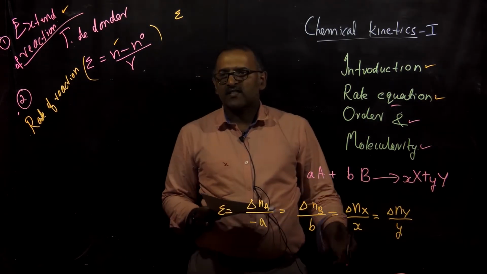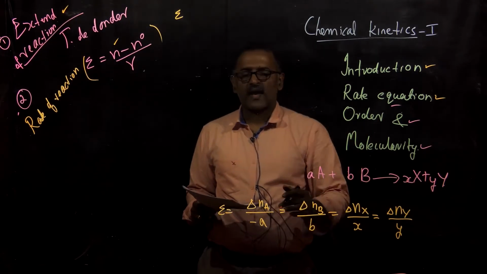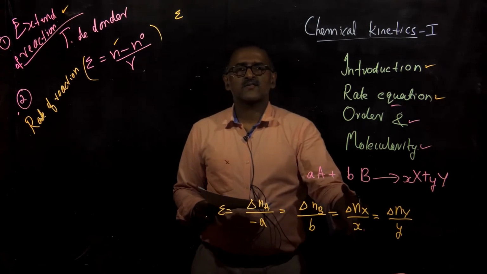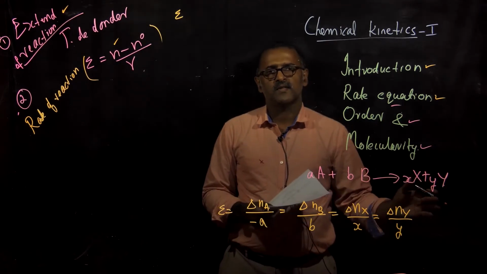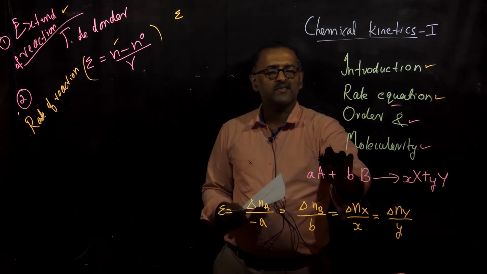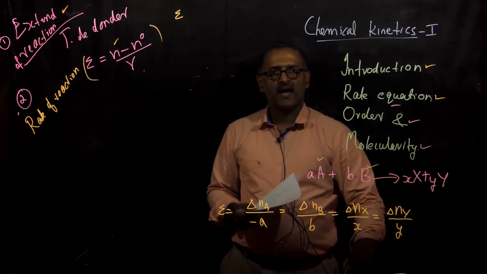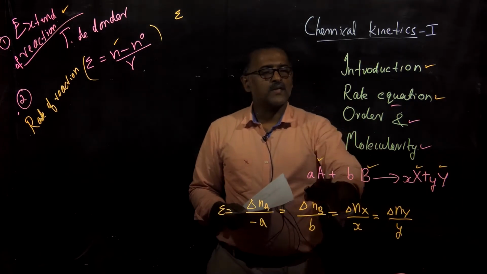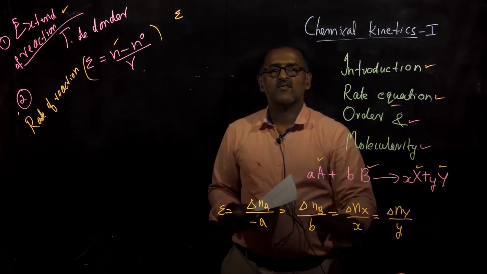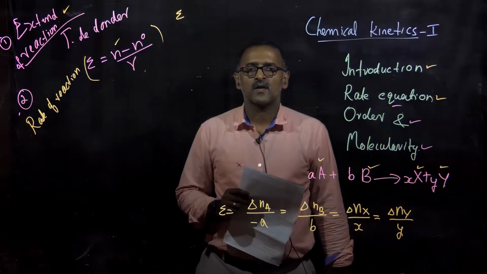The most important aspect of the extent of reaction is that when you calculate it, you will see that it is the same for all the participants. Here we have four participants, A and B as the reactants and X and Y as the products. For all the participants, the extent of reaction will be the same.